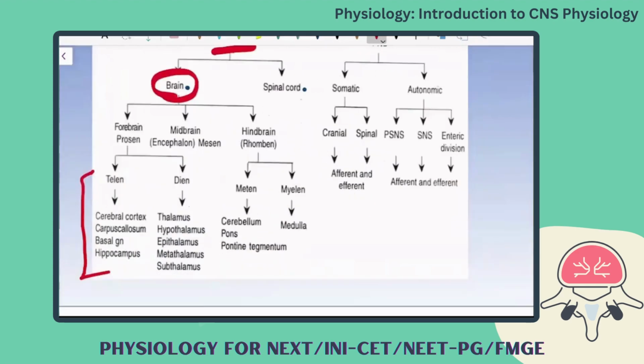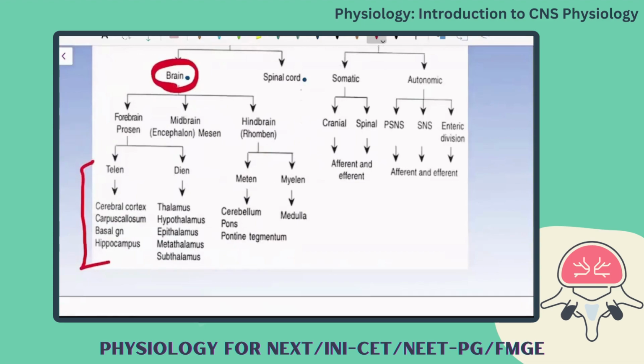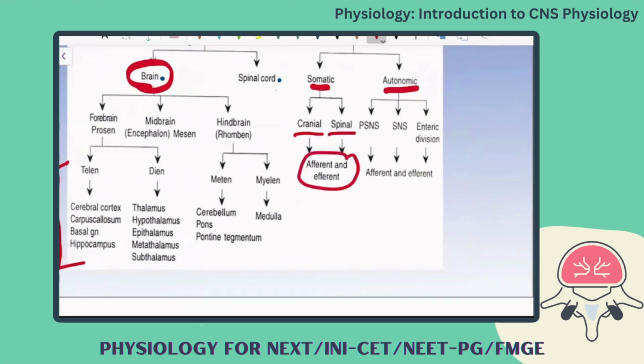And now moving on to the peripheral nervous system. You have somatic nervous system and autonomic nervous system. Somatic nervous system, in the sense it is going to control the body parts. Through the nerves, you call it as cranial nerves or spinal nerves. How many cranial nerves we have? 12 pairs. How many spinal nerves we have? 31 pairs. Okay. And both are having afferent and efferent functions.